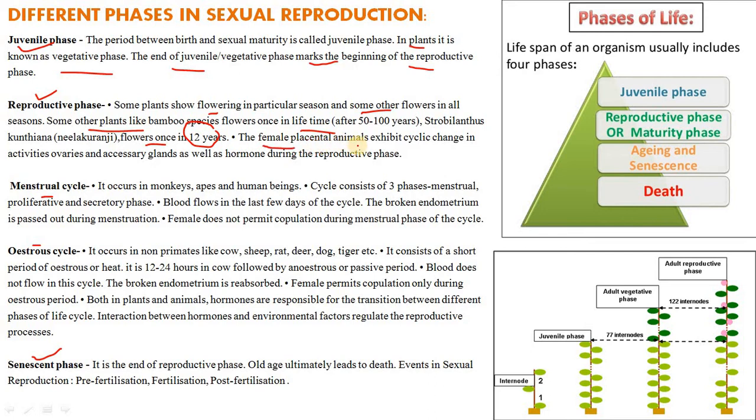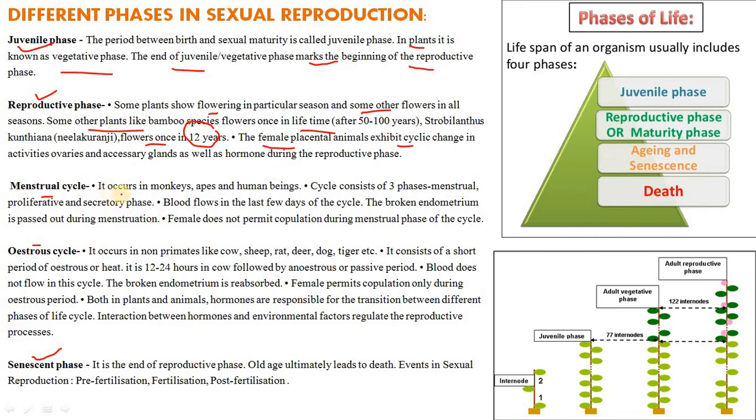The female placental animals exhibit cyclic changes in the activities of the ovaries and accessory glands, as well as the hormones, during the reproductive phase. This is not very visible in other organisms. It is mostly visible in plants.